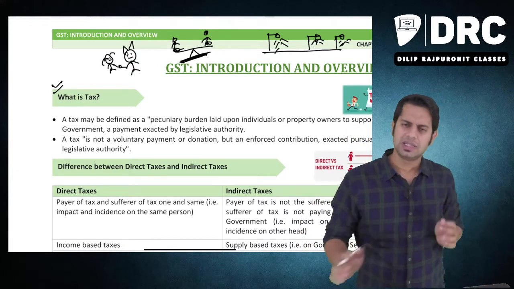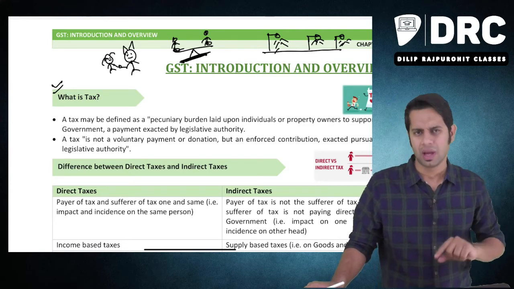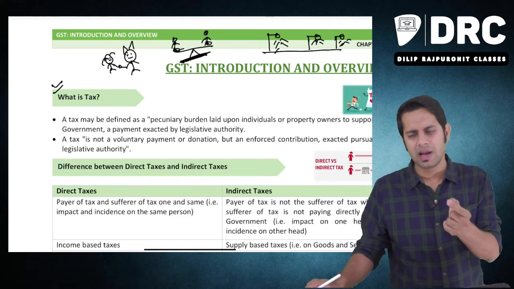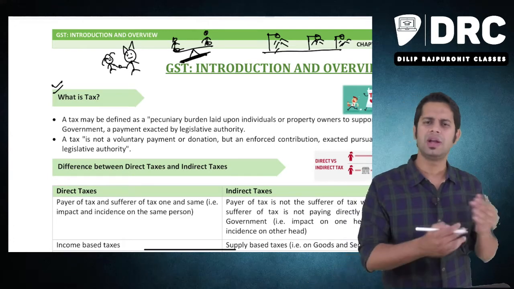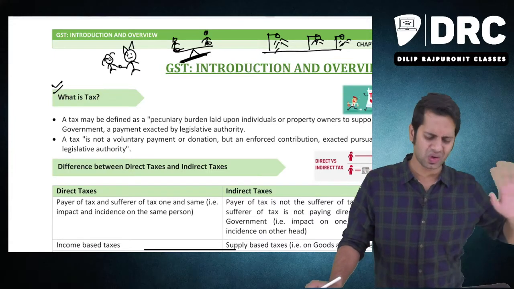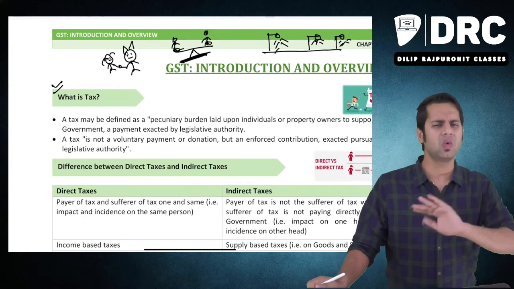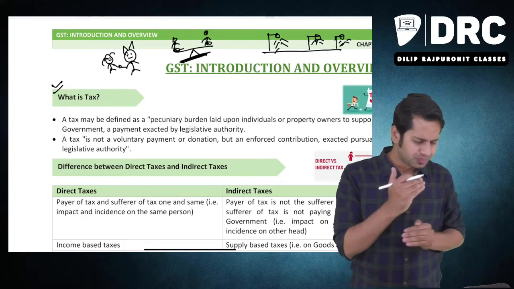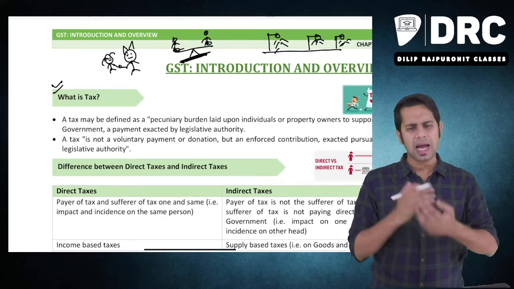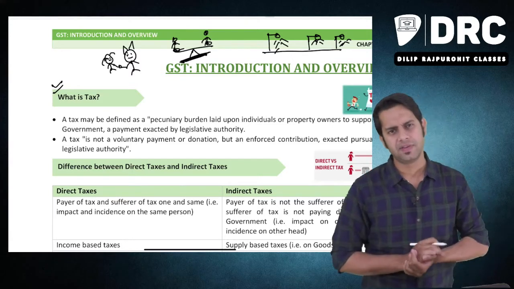"Okay, father, government is taking care of all these things, but father, how does government get money? Is government also going to some job? Is government also a chartered accountant like you, who is involved in practice? Is government also doing anything like that?" I said no. Government does not go to any job, and it does not own any company. Government takes money from us. You are giving the money, I am giving the money to the government. Because of our money, government is able to do all these different things.